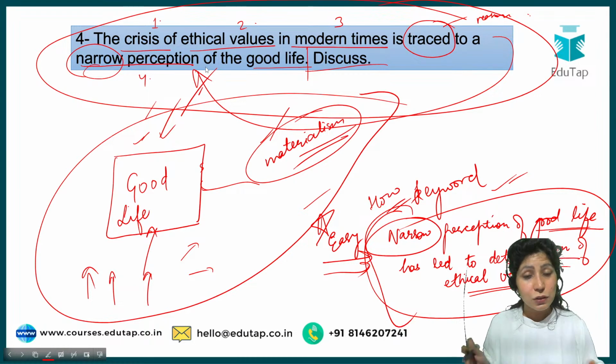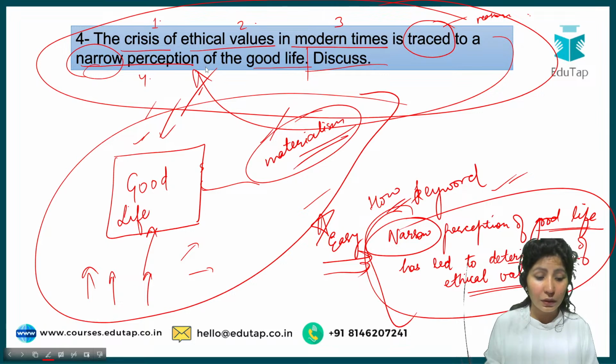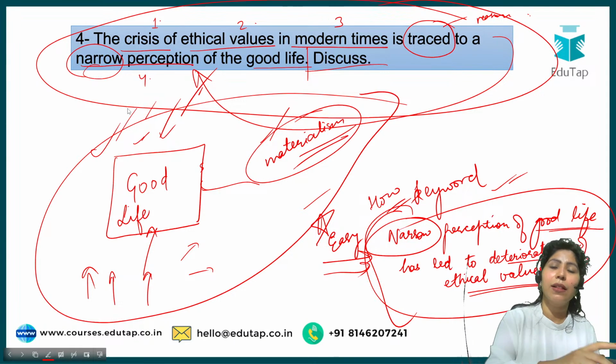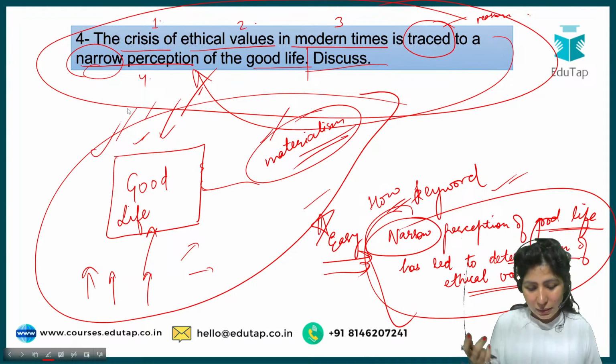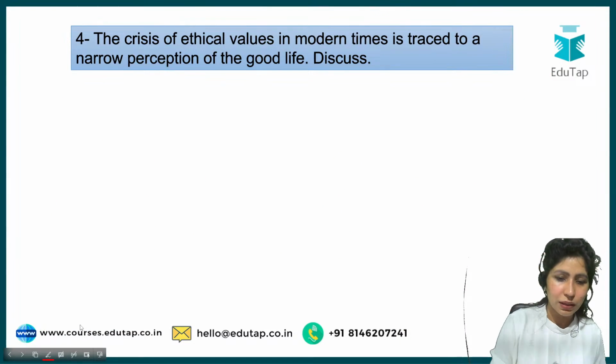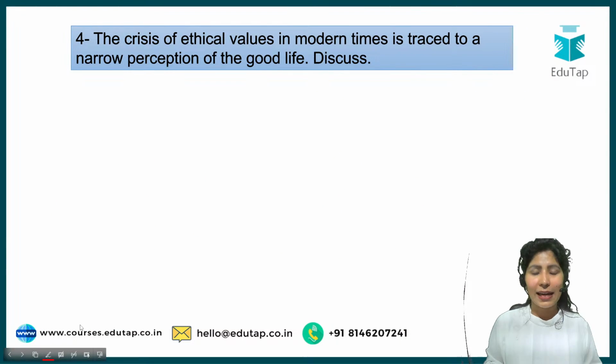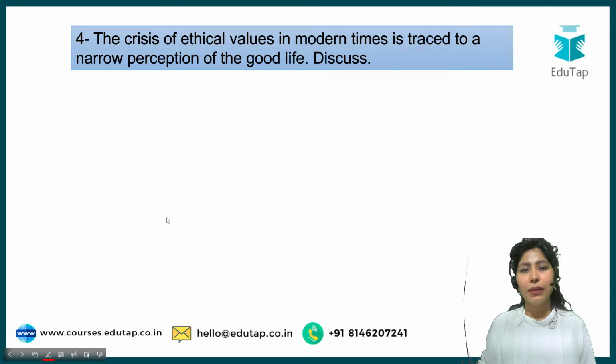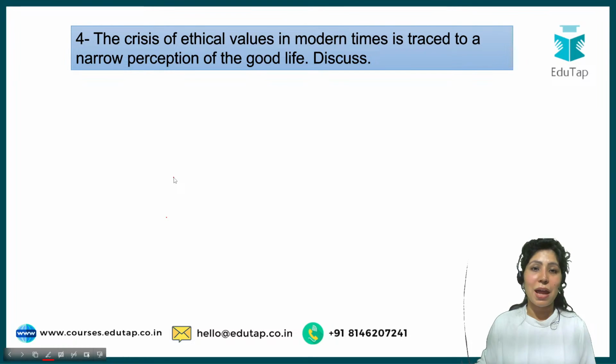So all the things which your fellow friends have written in your chat box, just take the help of that and write your body paragraph. But in the introduction, explain this image that you have created in your mind. So let's see. First rub it all and let's see what can be the introduction. And as I told you, your examples and quotes will help you in your management answers a lot.